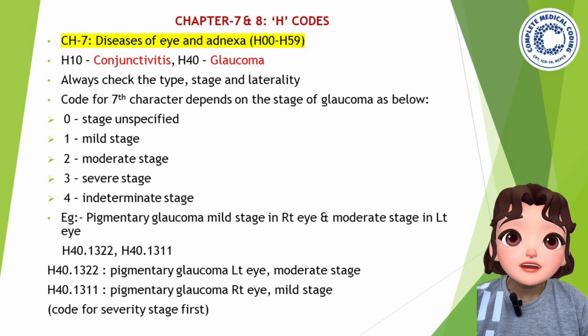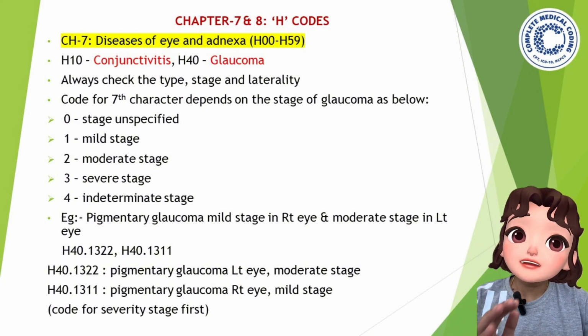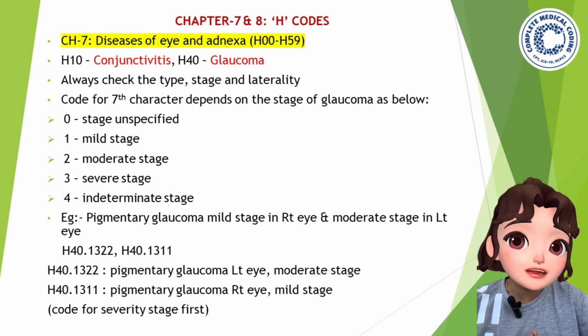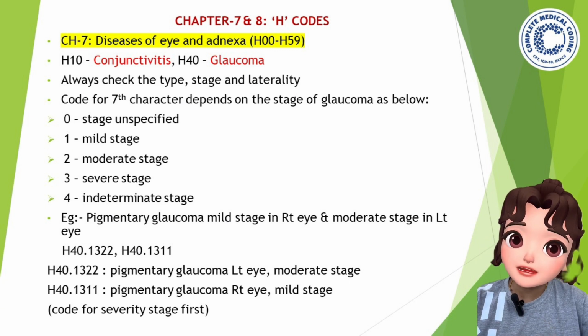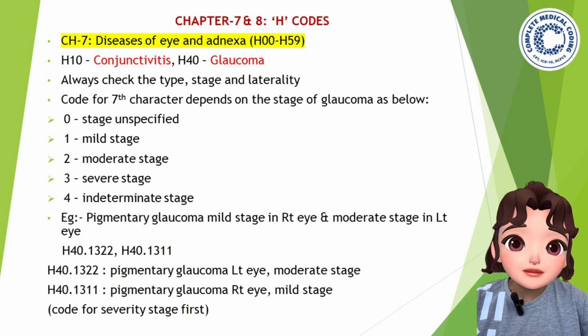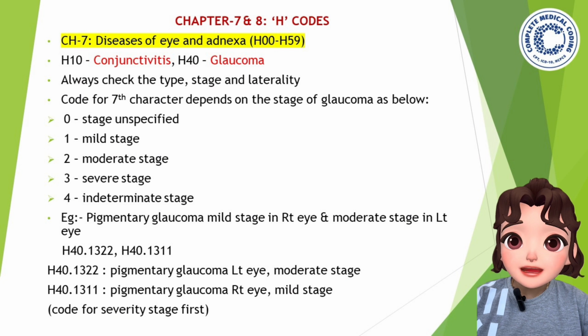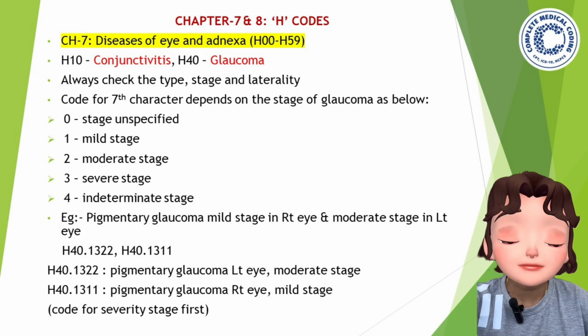Now, the arrangement of the ICD codes, which should come first? Always a severity code should come first, the severity stage. So here moderate stage is the severity, right? So we should code for the left eye first. H40.1322 will come initially, followed by the right eye code, mild stage code, H40.1311. Okay.